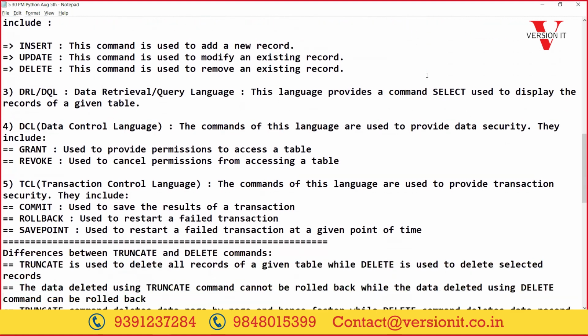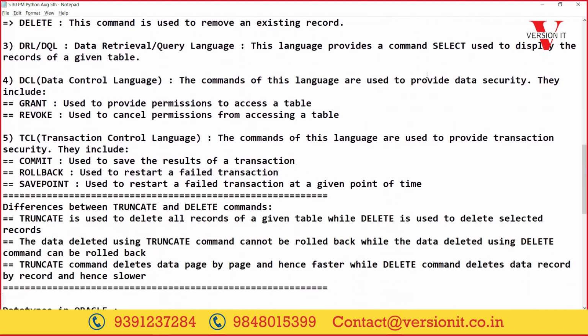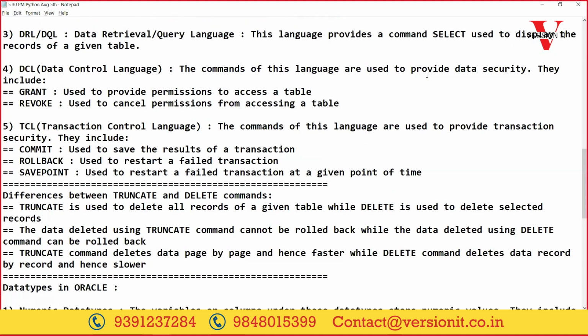The next thing: how to work with the data types in Oracle. Here also, because we are maintaining some data, we have to tell what type of data we want to store. So for that, these databases have provided a number of data types for us.